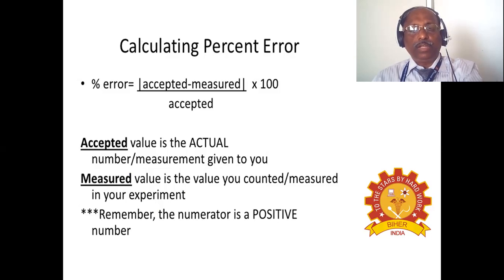There are two main types of errors associated with experimental research. They are referred to as precision and accuracy. The precision is usually related to the random error distribution associated with a particular experiment or even with a particular type of experiment. For example, in experiments where the measured parameters have intrinsically large variation between different samples. The accuracy is related to the existence of systematic error, for example, incorrect calibration. So the accepted value is the actual number given to you. The measured value is the value you measured in your experiment. Remember, the numerator is a positive number.